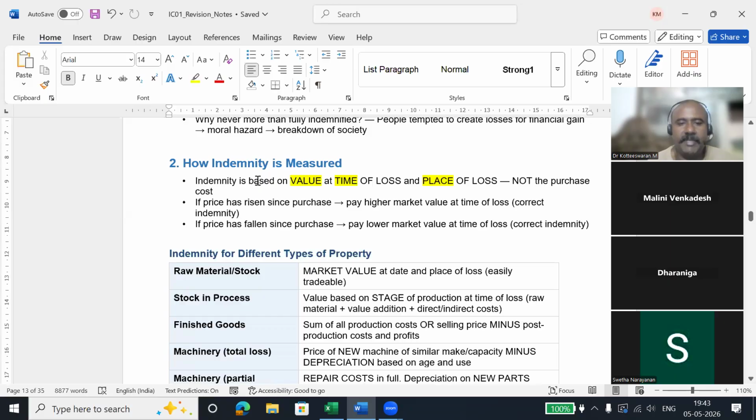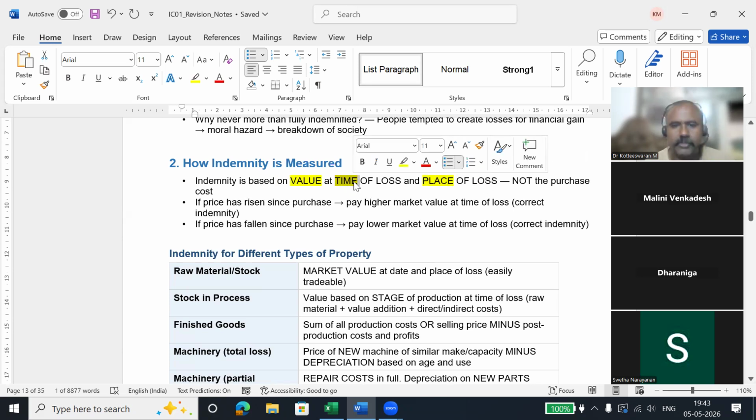They say indemnity is based on value at time of loss and place of loss. So the time of loss and place of loss are very important. The value is measured by the time of loss and the place of loss.